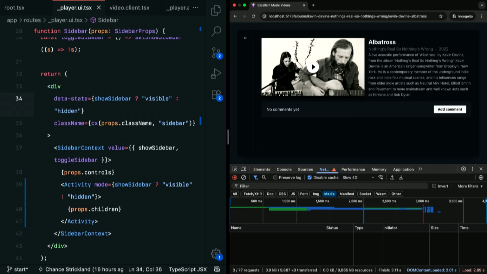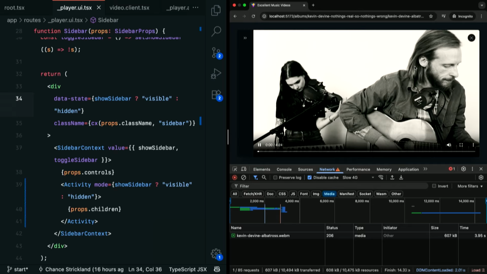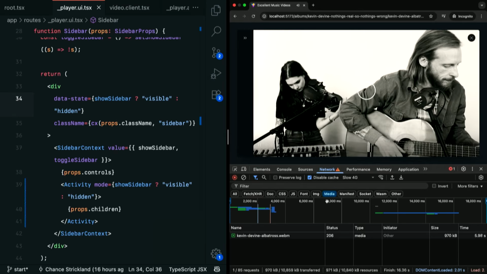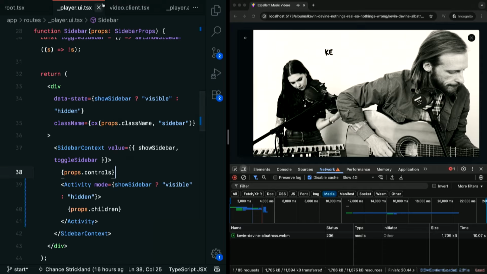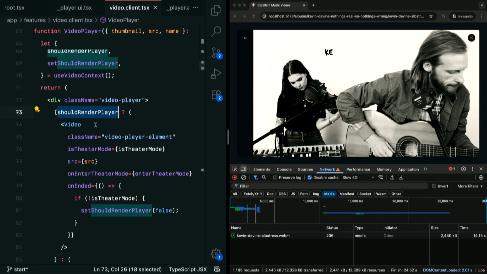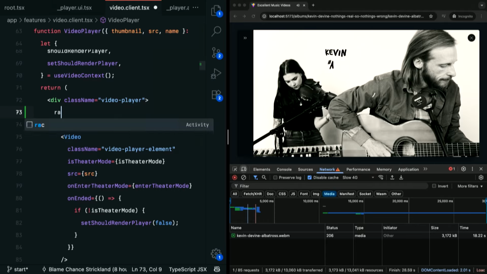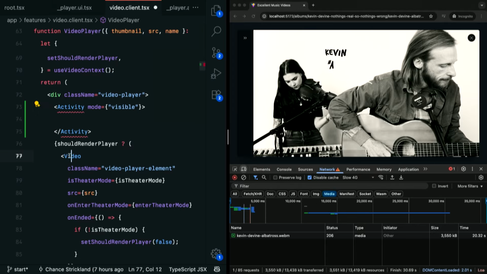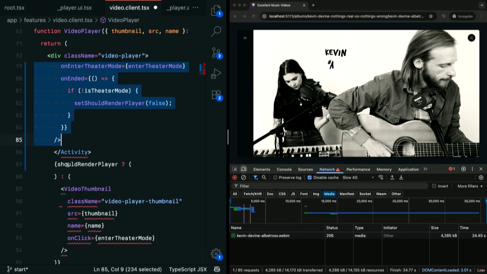And now if I click this guy, we're going to see a loader, right? And that's fine, but that could happen. That is what it is. We deal with it. We've got a loading indicator. But I don't love that. So why don't we go into the video here, and we have this conditional rendering of the actual video element. So let's go ahead and change this as well, and pop this video into our Activity component,